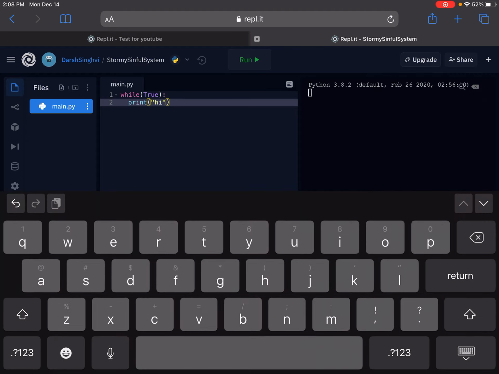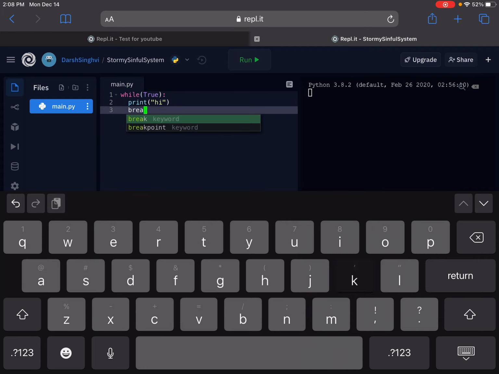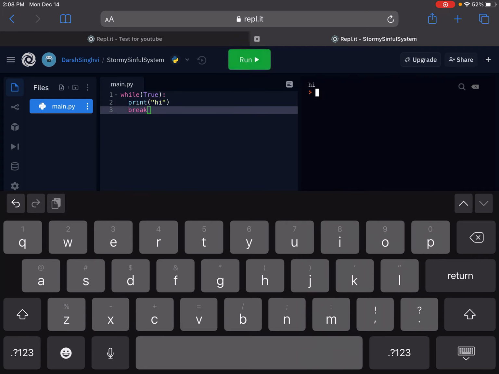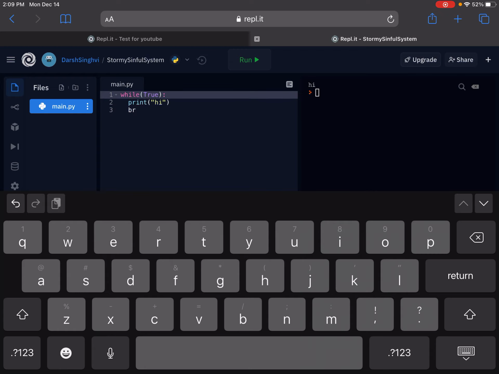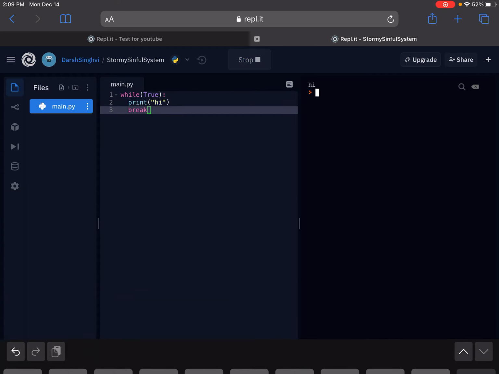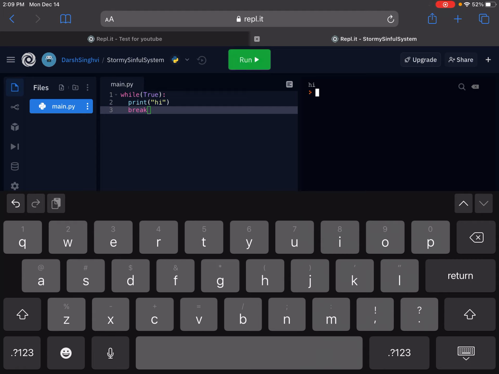Alright, so if you want to end this, then you just use the break function. Break means it'll just print out once, it'll just break after that happens. So with while true, if you remove the break, then it'll keep on printing out hi. But if you do the break function, then remember Python is a line by line reader language. So it'll read while true, print hi, and then break, and it'll automatically break after the first time.